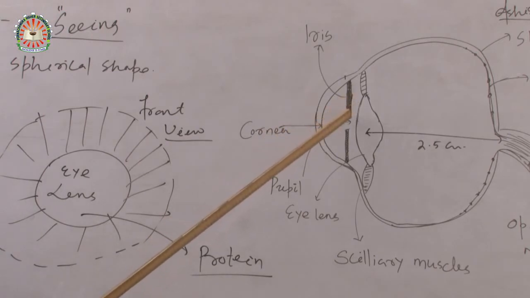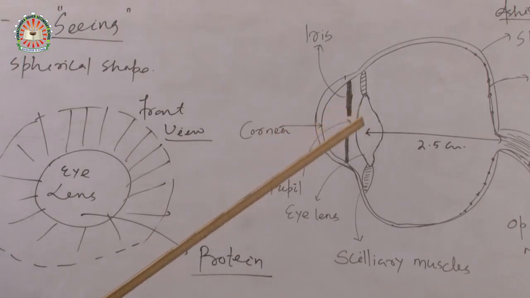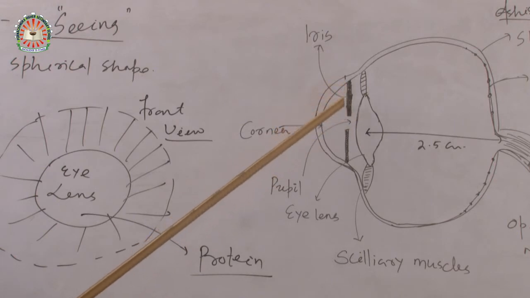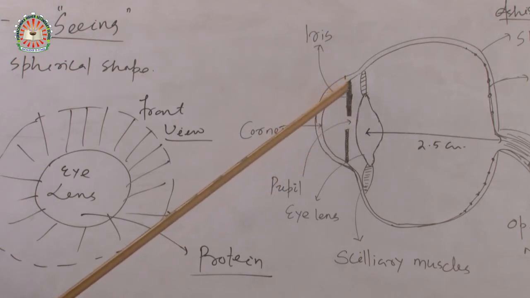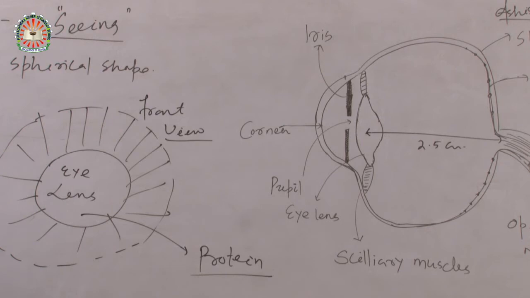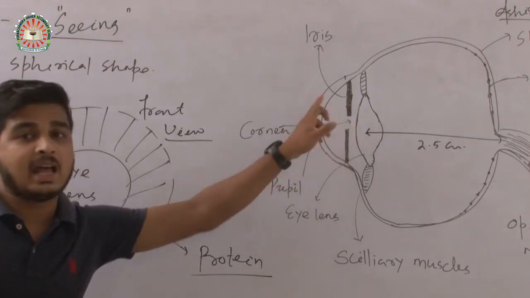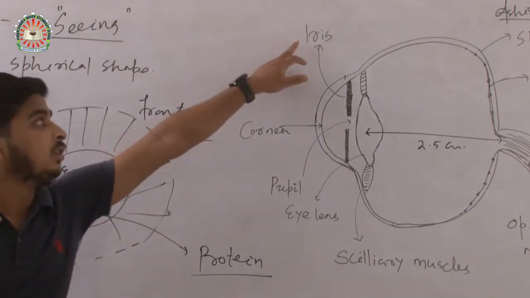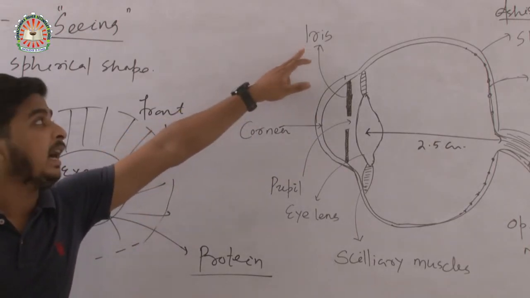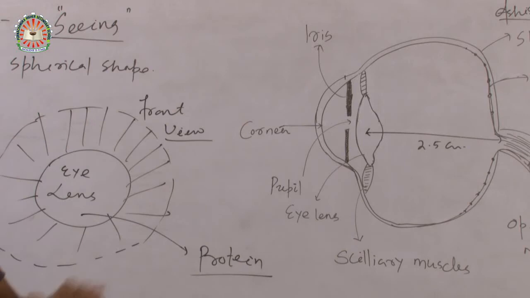Now let's go to other things that are inside our eye. There is a screen in front of our eye lens. Look at these dark things. These screens are known as the iris, I-R-I-S. So what is the function of the iris?